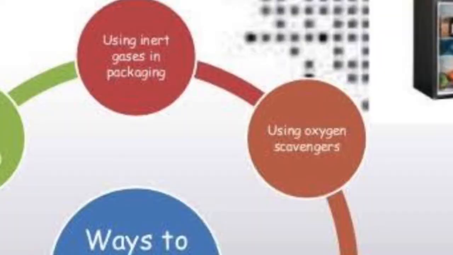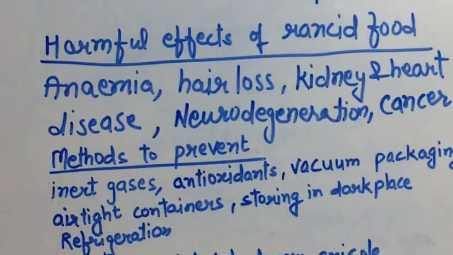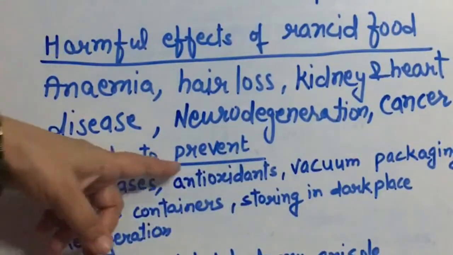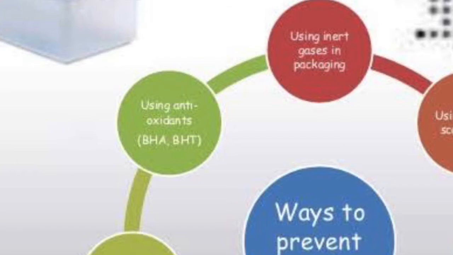There are various methods to prevent rancidity. One, keep the substance which is oily, which is fried, in the medium of inert gases, for example nitrogen. Nitrogen is one of the gases in which these oils and fats materials are kept, like Uncle Chips, Lays, etc. Antioxidants: you can use antioxidants for packaging, and the antioxidants are BHA and BHT.